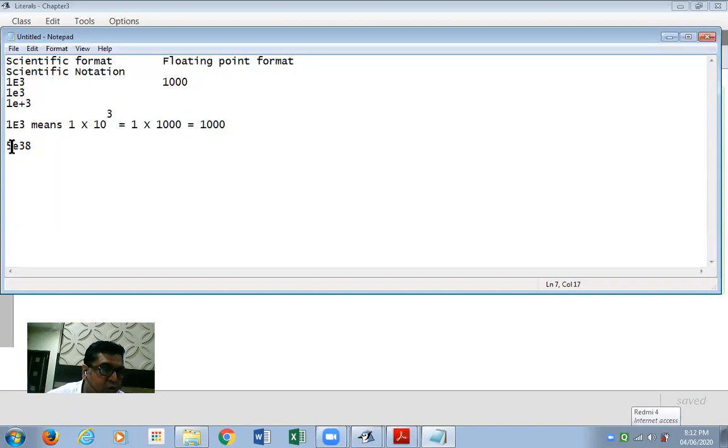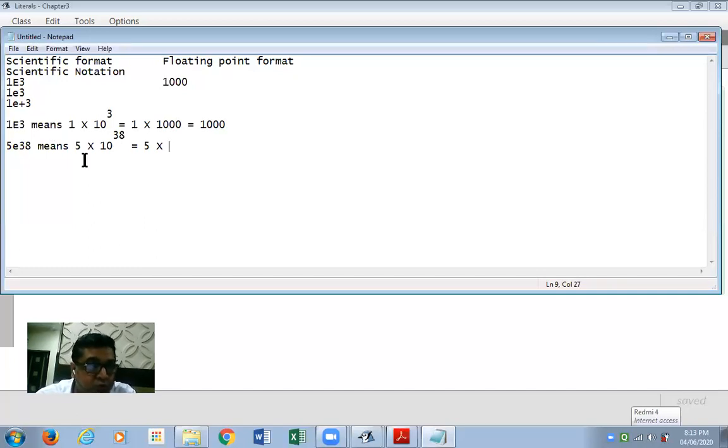Now let us understand what this 5E38 is. It means 5 into 10 raised to the power of 38. We'll be multiplying the value that we're going to write by 5.